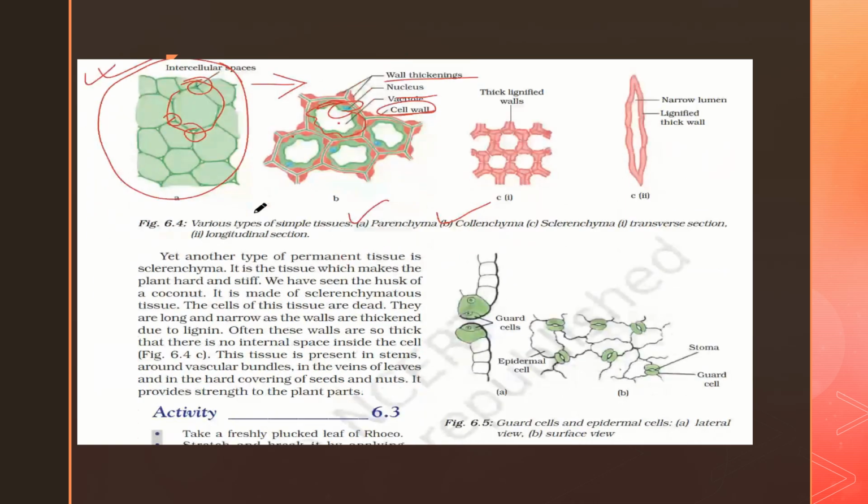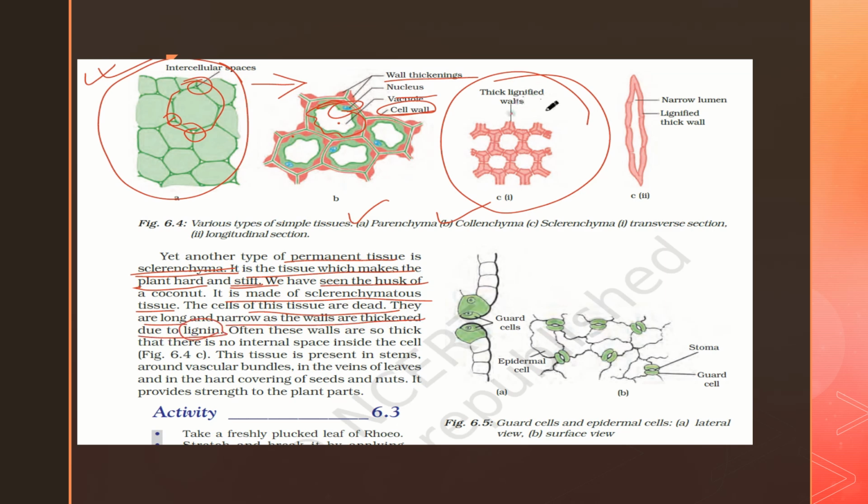Now we will move on to yet another permanent tissue, that is the sclerenchyma. Sclerenchyma is the tissue which makes the plant hard and stiff. We have seen the husk of a coconut. It is made up of sclerenchymatous tissue. The cells of this tissue are dead, long and narrow, and their walls are thickened due to lignin. So the characteristic of sclerenchyma is thick lignified walls.